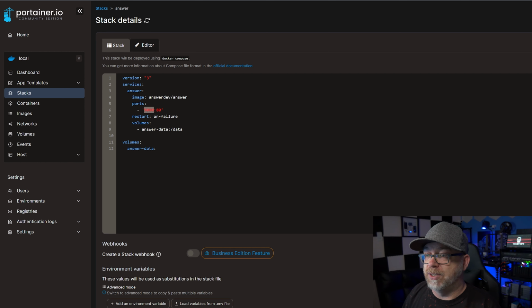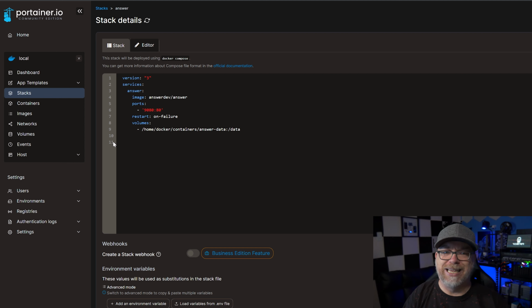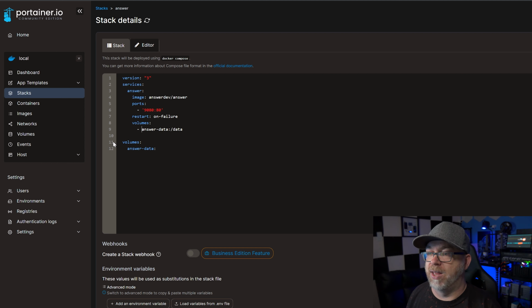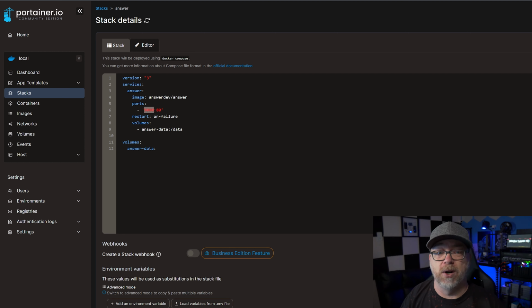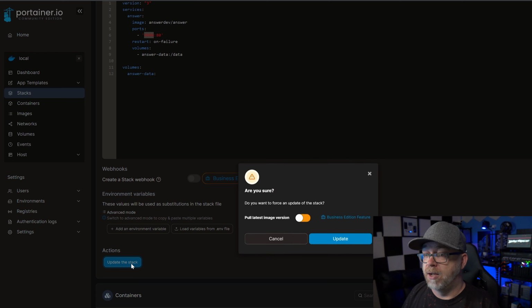Our volume, we've got answer data. You could map this if you wanted to. I don't know why you'd need to in this particular instance, but let's say you wanted to do like home / Docker / containers / answer. If you did something like that, you wouldn't need this. However, again, for the sake of keeping things simple, using a Docker volume for this rather than a mapped volume is perfectly acceptable. Once you've got all of this, you're happy with all of this, you've got your port figured out that you want to use, you can just scroll down and click on deploy the container.